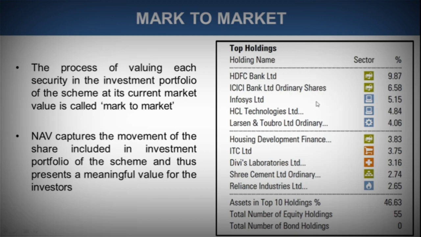You can see these shares in its holding: HDFC Bank, ICICI Bank, Infosys, HCL, L&T, HDFC again, ITC, Reliance, Shree Cement, Divis, etc. So these are the holdings in the SBI Blue Chip Fund. One particular scheme has a whole lot of portfolio of securities. There are other holdings as well, but it has mentioned only the top 10 holdings where the investment is at the highest level.